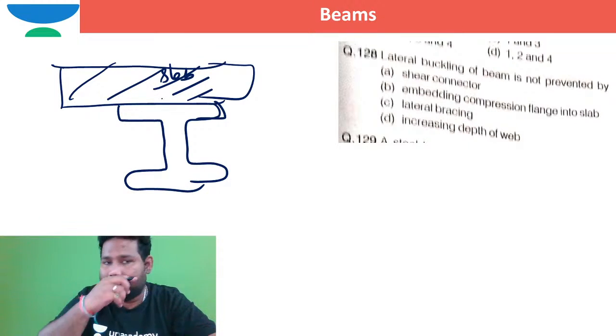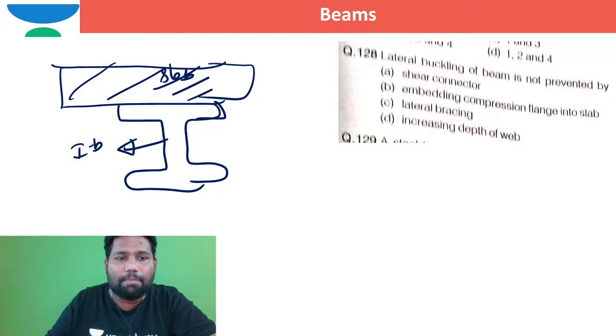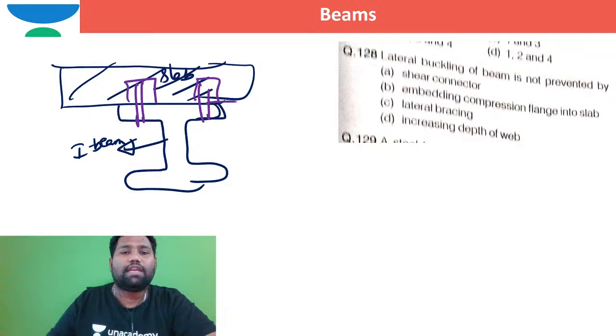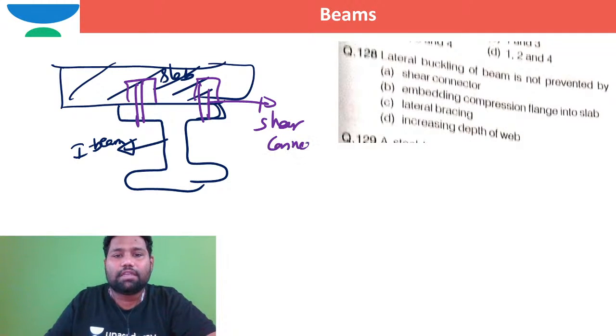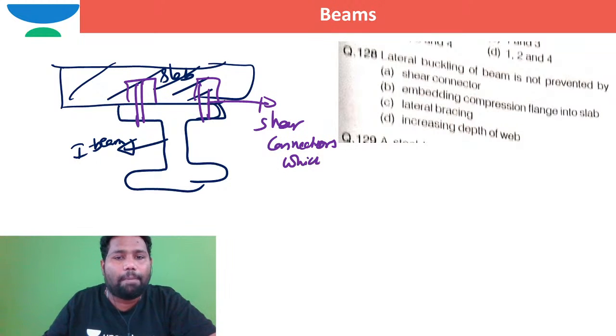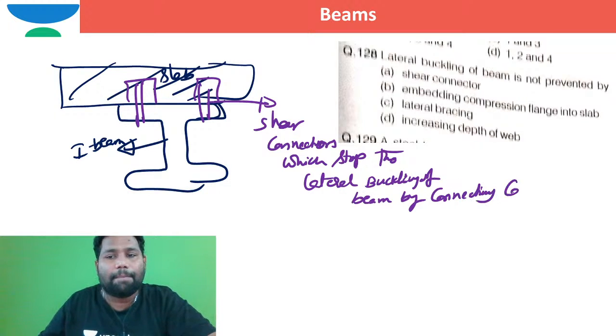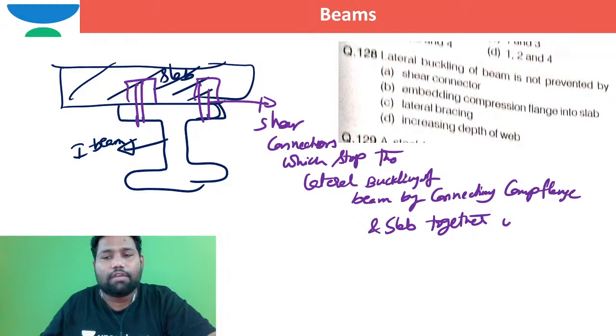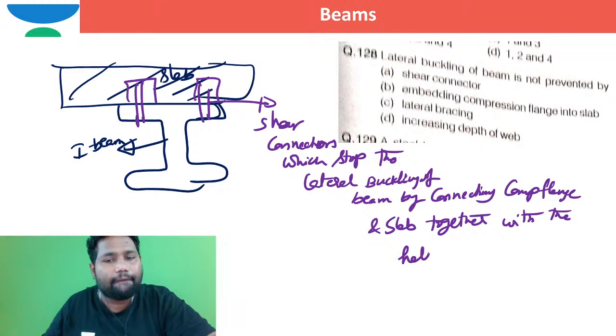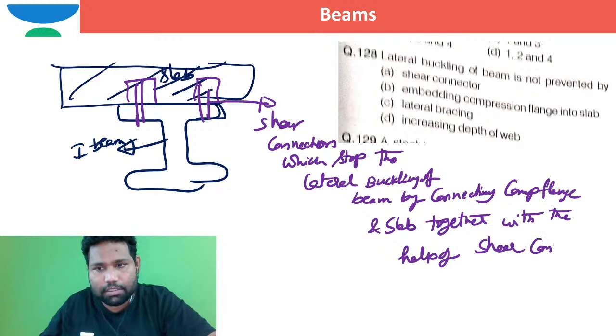Between the slab and the I section, or beam, if I had gone for a connector with the help of studs in this way, these are nothing but shear connectors, which stop the lateral buckling of the beam by connecting the compression flange and slab together with the help of shear connectors. Is that okay?